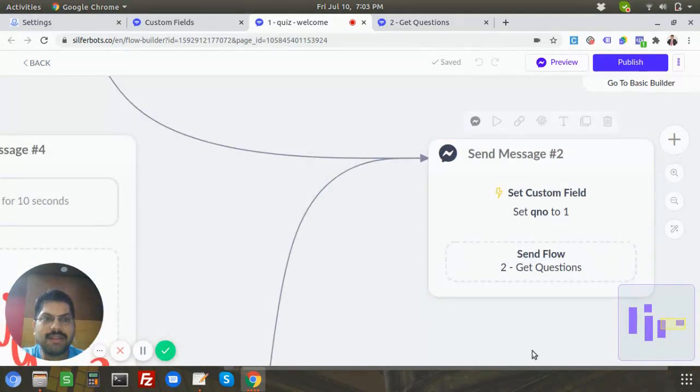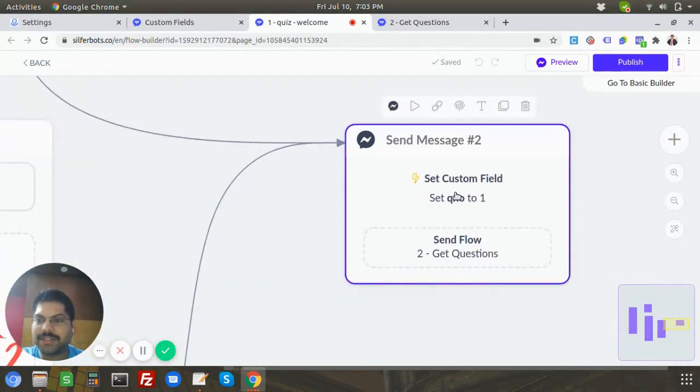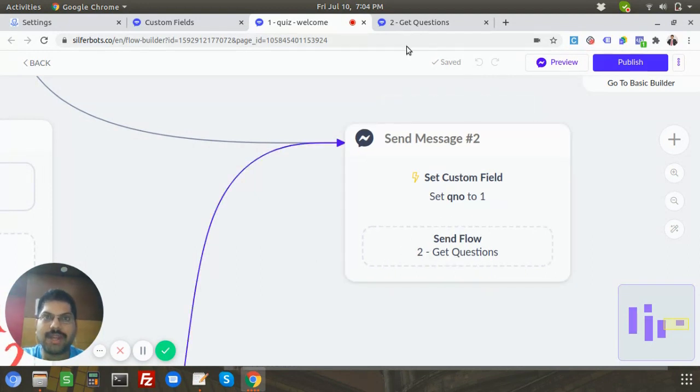So now what happens here is, so Q number is the custom field for question numbers, right? So irrespective of whoever is playing that, for them, the value will be reset when the game starts, right? So I'm hard coding it to 1 to start with. And also I'm saying, let's go to this flow, get questions flow, right?